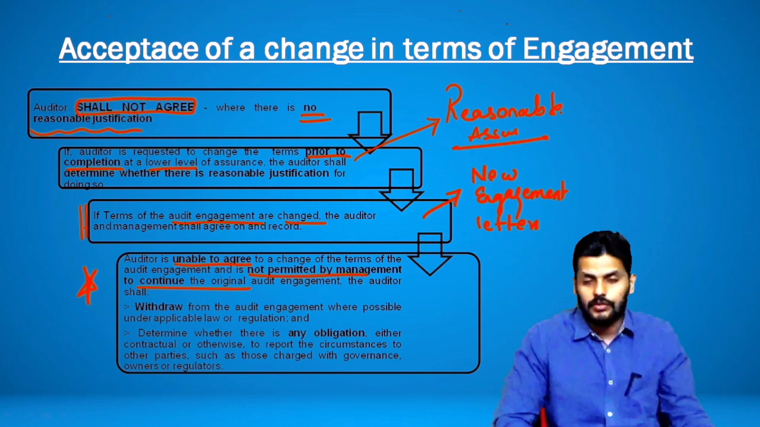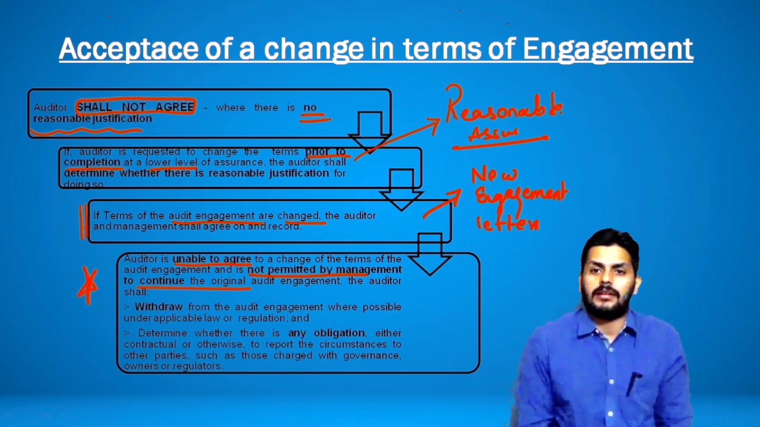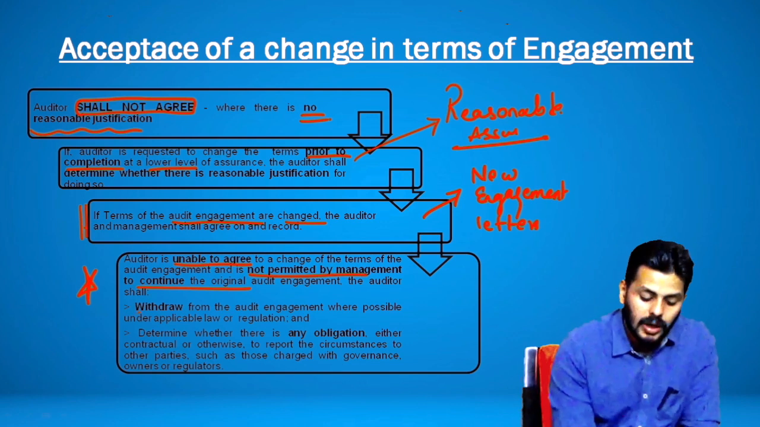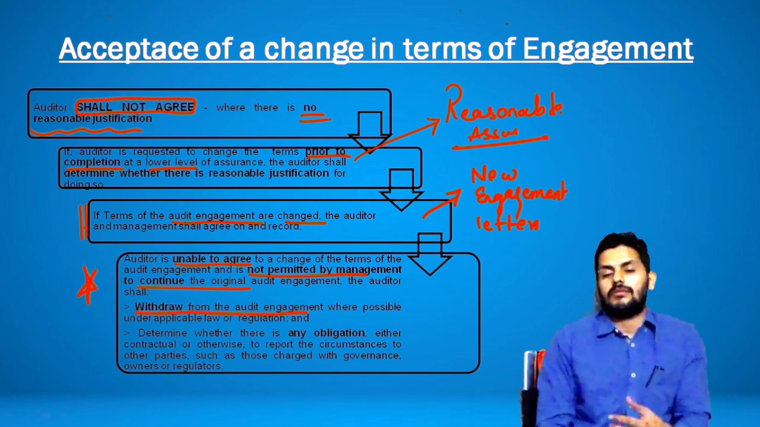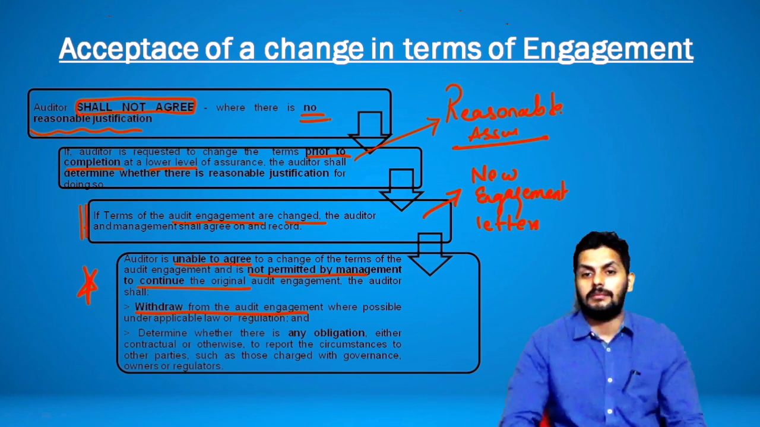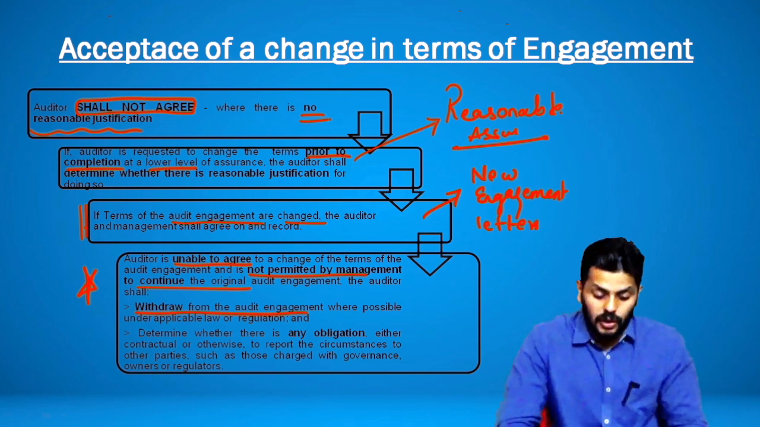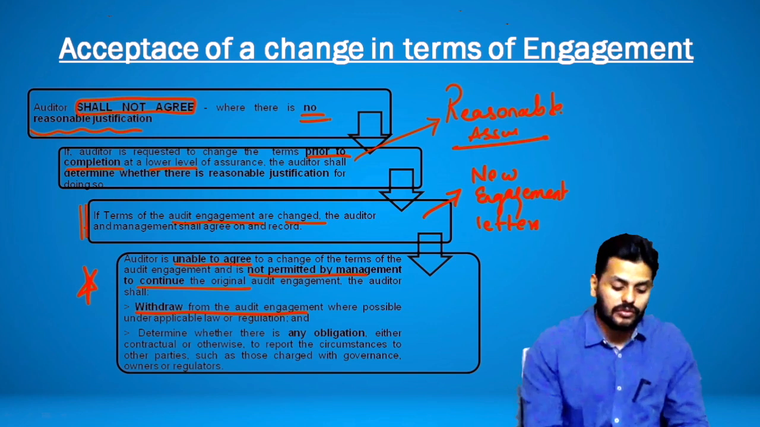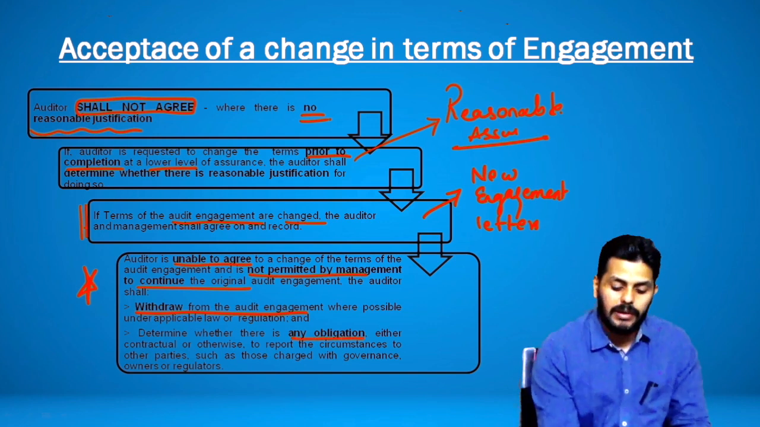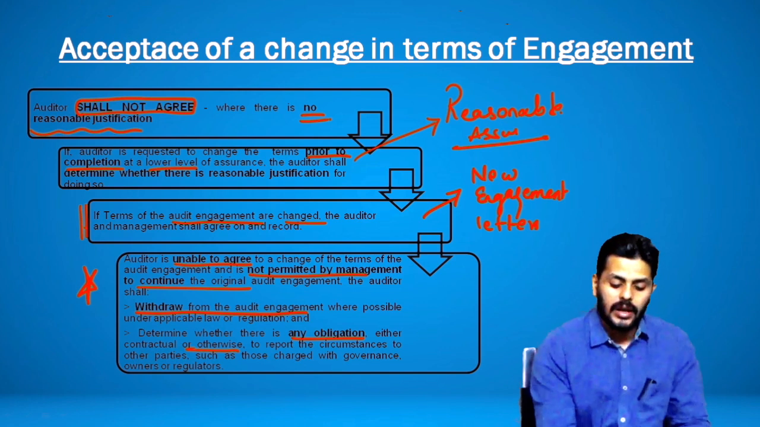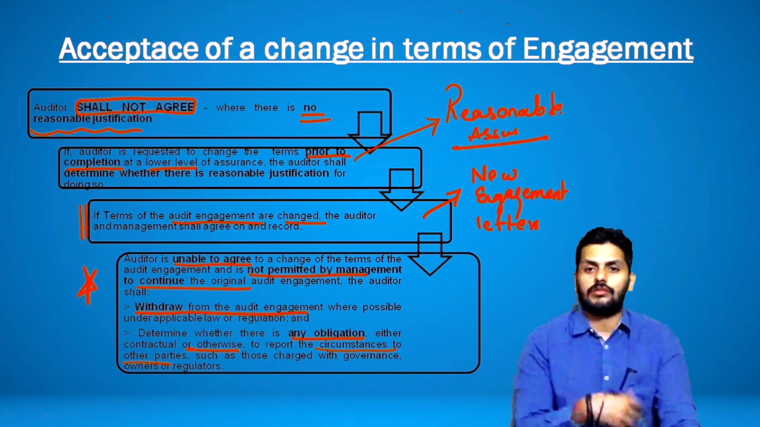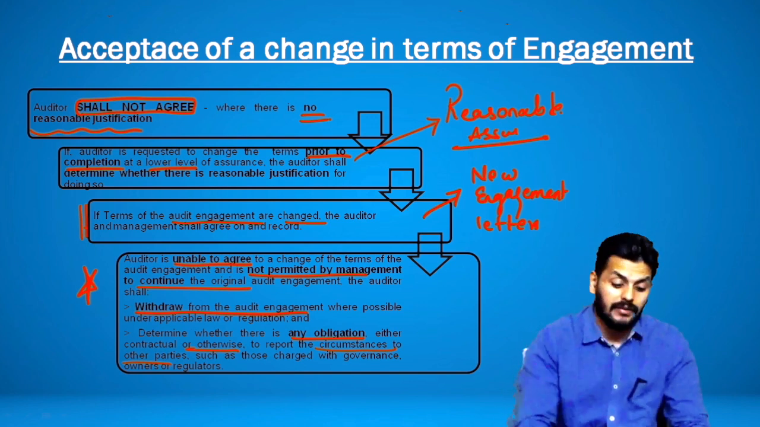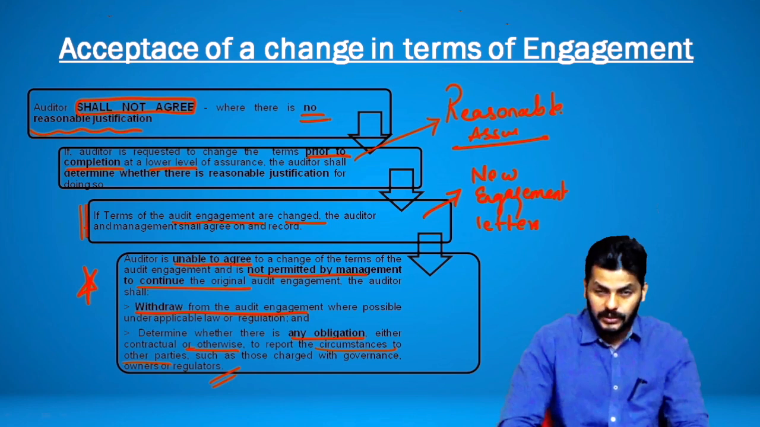What is it that you will do in this kind of a situation? There is nothing better to do except withdraw from the audit engagement. So when you're caught up like that, there is no situation that makes it better. So just withdraw from the audit engagement wherever possible, and obviously you have to tell whoever is responsible that you are withdrawing. Determine whether there is any obligation, either contractual or otherwise, to report the circumstances to other parties such as TCWG or the owners, and just check if you have to tell somebody, and if so, you might want to tell them.